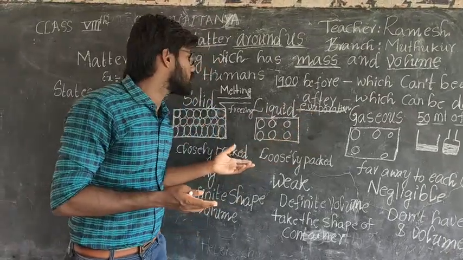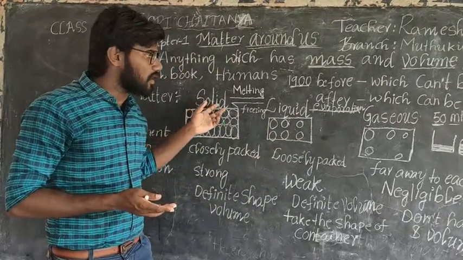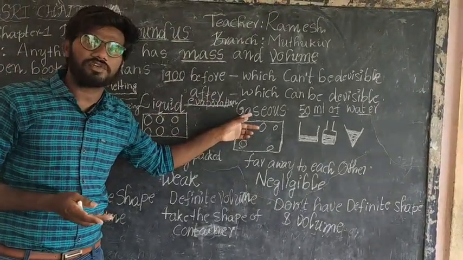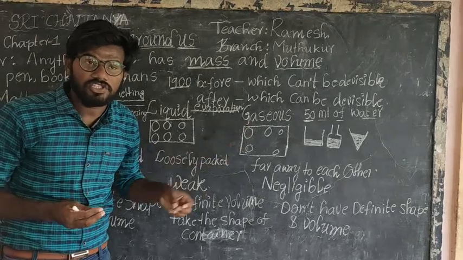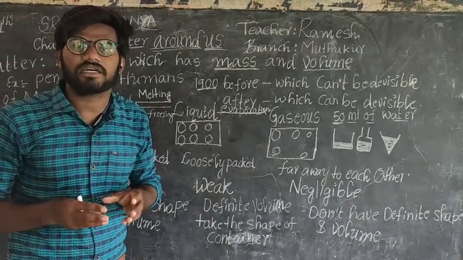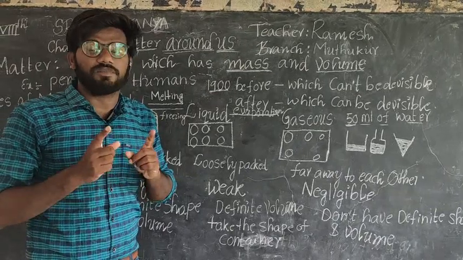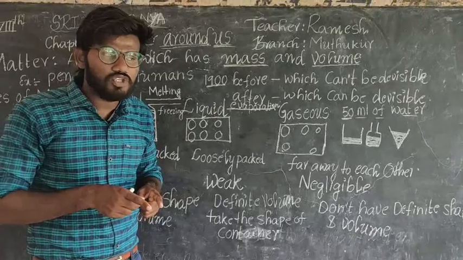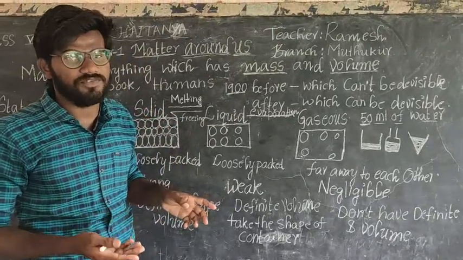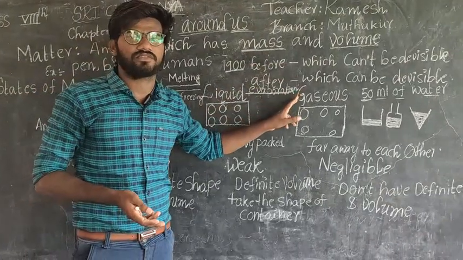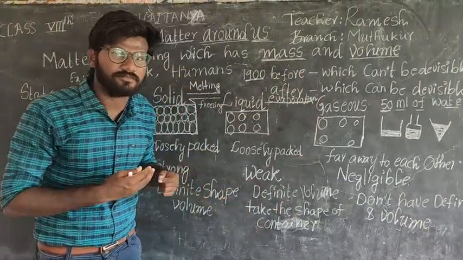They are solid, liquid, gases. Based on the arrangement of atoms in the matter, we can classify into three types. They are solid, liquid, gases.